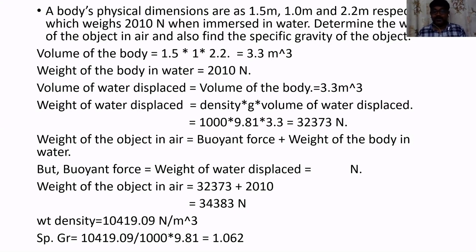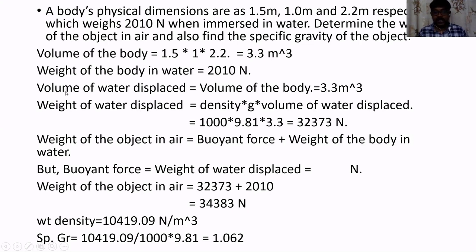So as we have discussed earlier, whatever is the volume of the object, if it is fully immersed, note this point, if it is fully immersed in water, then an equal volume of water will be displaced out. So in this problem statement, when immersed in water, it means that it is fully immersed.